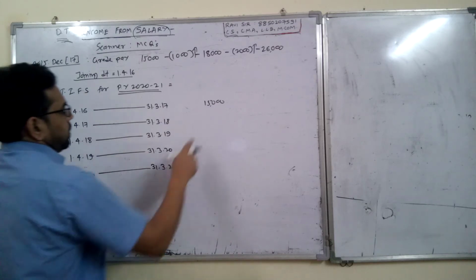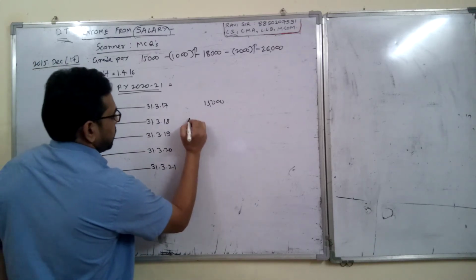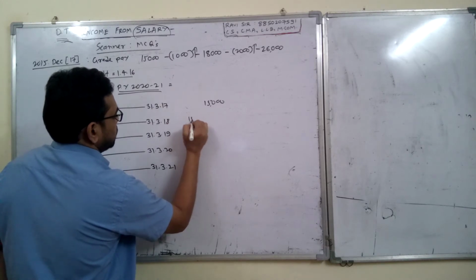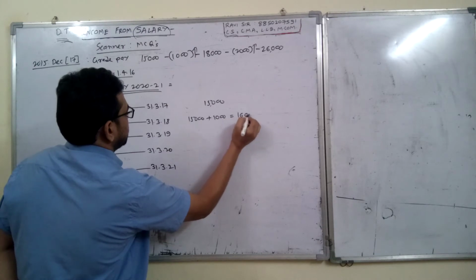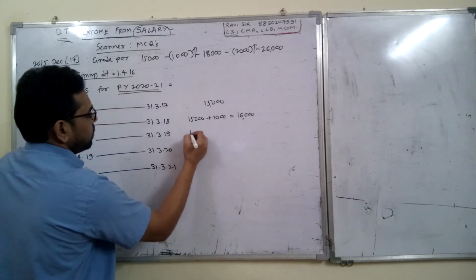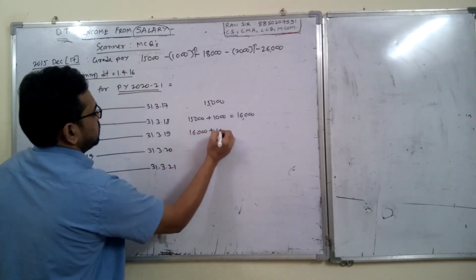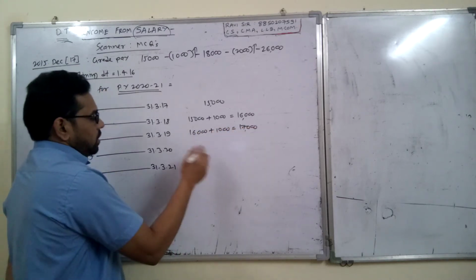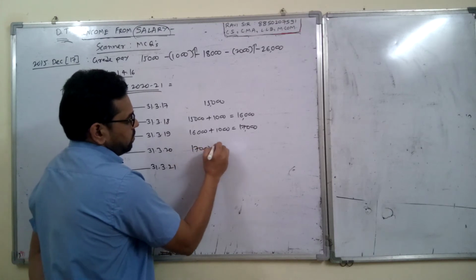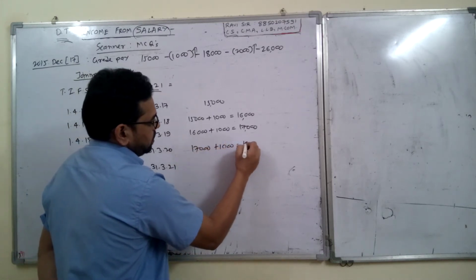For the next year he will get an increment of 1,000, so 15,000 plus 1,000, total 16,000. Next year again an increment of 1,000, so 16,000 plus 1,000 gives 17,000. Next year again, 17,000 plus 1,000, 18,000.